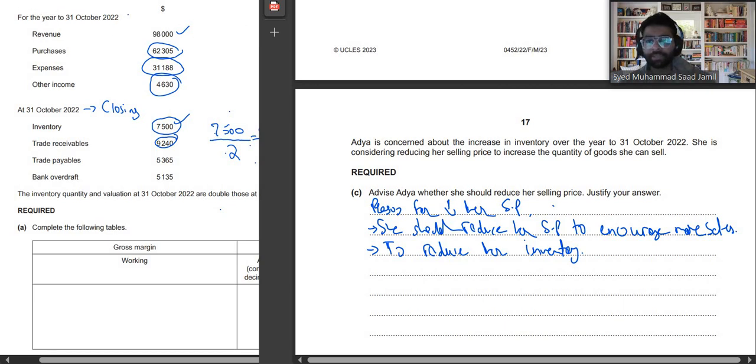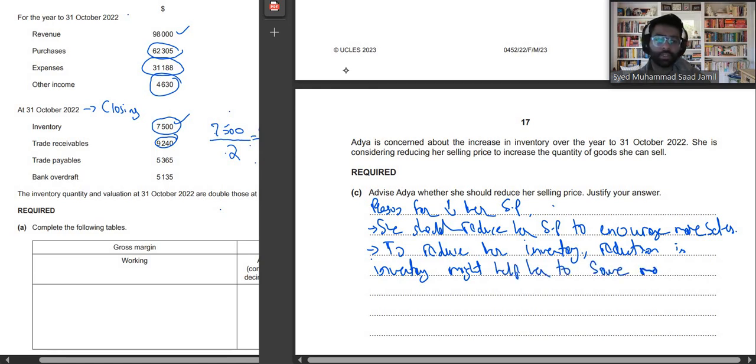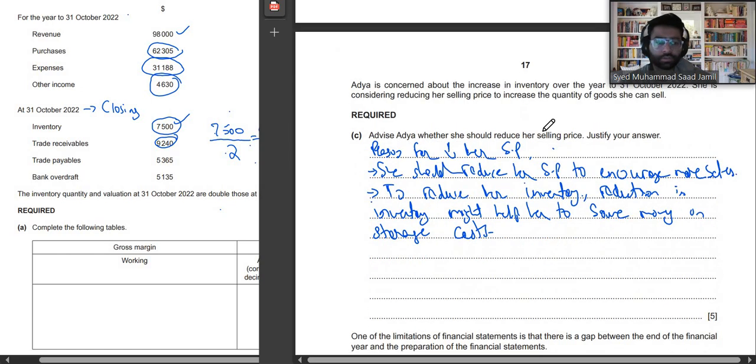Besides that, reduction in inventory might help her to save money on storage cost, because she might be storing her inventory in a warehouse. Storage cost. Alright, so this is for 5 marks.